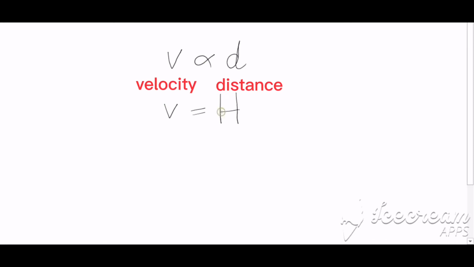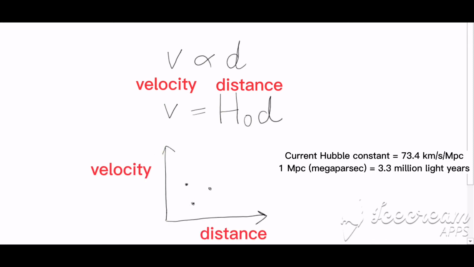Therefore, Hubble's law states that the recession speed of a galaxy is proportional to the distance from us, or rewritten as this, where H0 denotes the Hubble's constant.